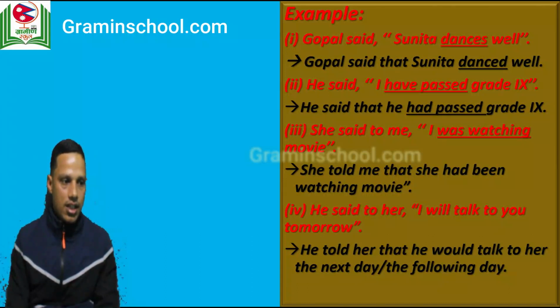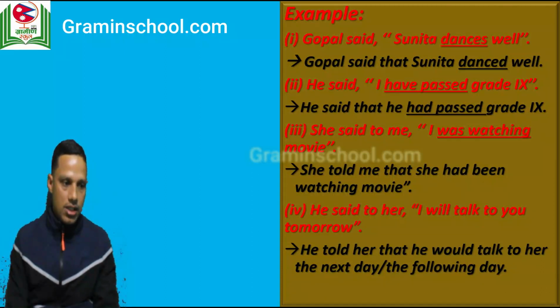Now second example: he said, "I have passed grade 9." Now we can change this into indirect as: he said that he had passed grade 9. Have has changed into had, right? Have passed is in present perfect, we have changed it into past perfect, had passed.